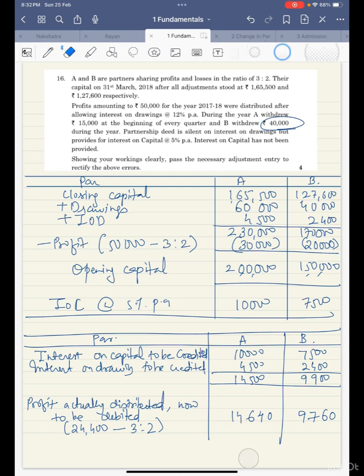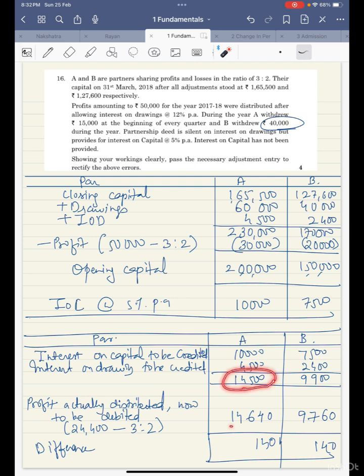Okay. So this is the value what we are supposed to take back. So the difference of this value, if you see, it's 140 and 140 here as well. Now look at this. A was supposed to get 14,500, but he has already received 14,640.